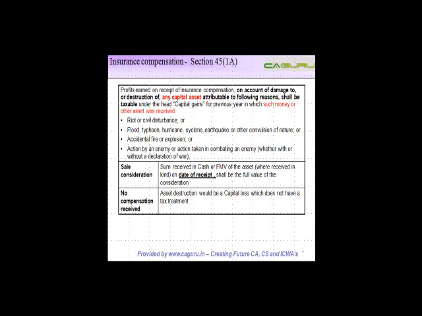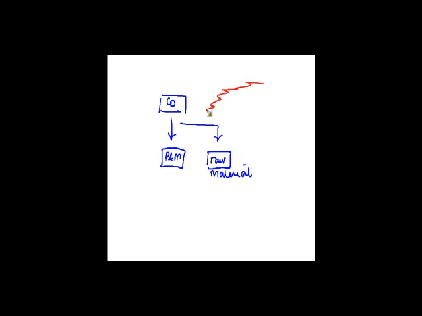Insurance compensation. Again, before I take you to this, let's understand what I'm trying to convey in this particular slide. Let's say, for example, we had a company, and the company was owning two things. One, plant and machinery, and second, some raw material, right? Now, what happened was that on one of the bad days, there was fire all around.